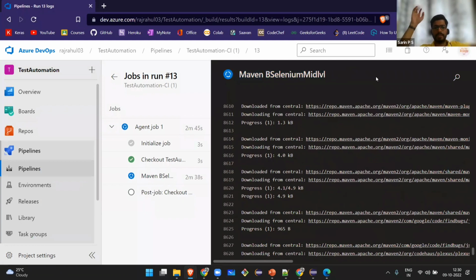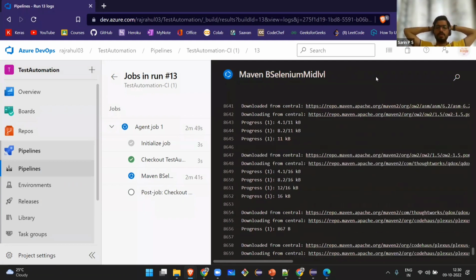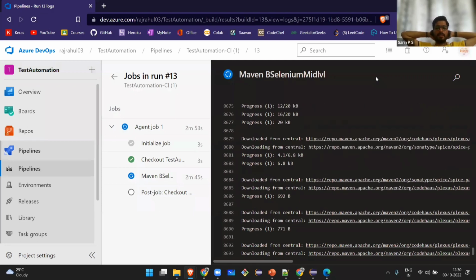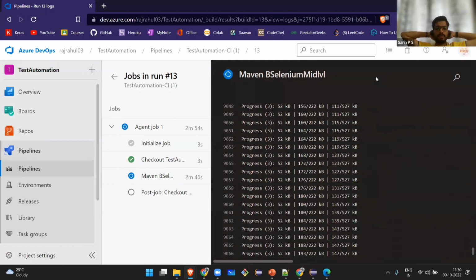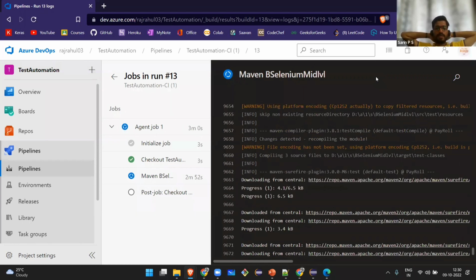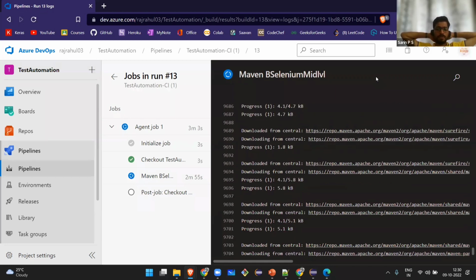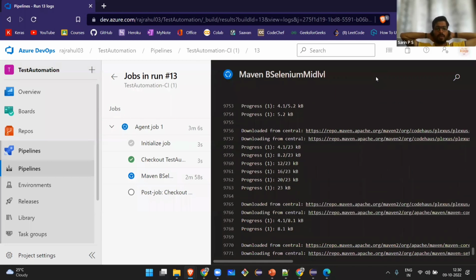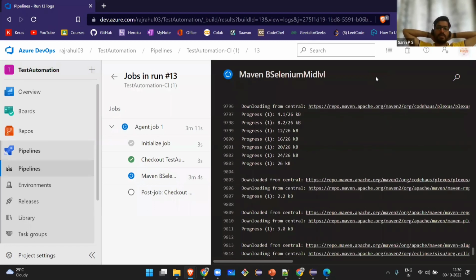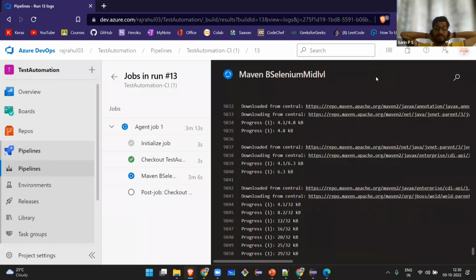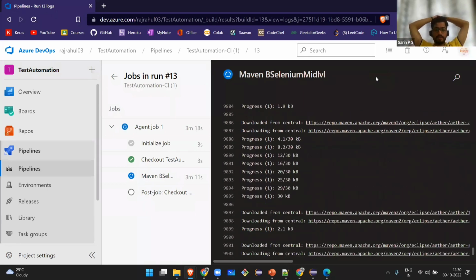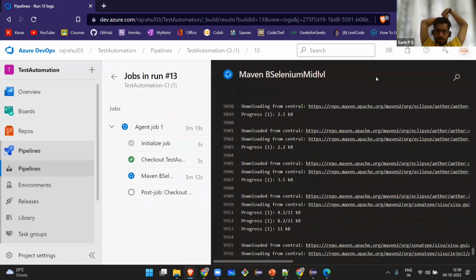I have only limited time. That's why I was just running through all these things. So this is what automation is all about. Automation is not just building some test cases and manually clicking and executing them. That is not automation. Complete automation means CI/CD integration should also be there. And regarding CI/CD, we have a DevOps team who will be doing all this integration. We don't need to bother about that. We just need to build the test cases and leave it to them. But since we are doing automation, if you have free time, we can try CI/CD also, because learning DevOps is very useful for us too.